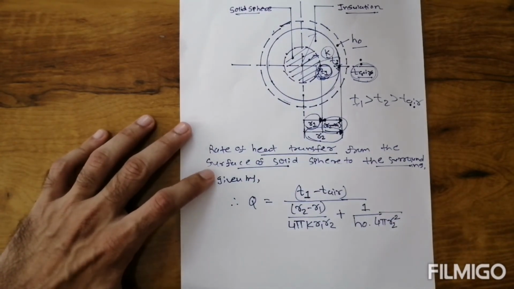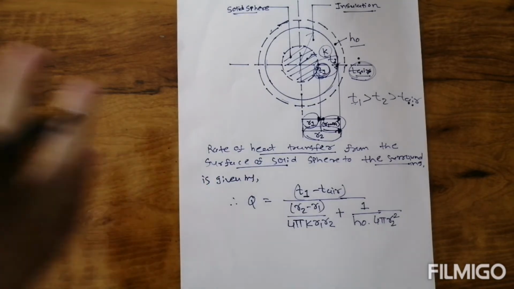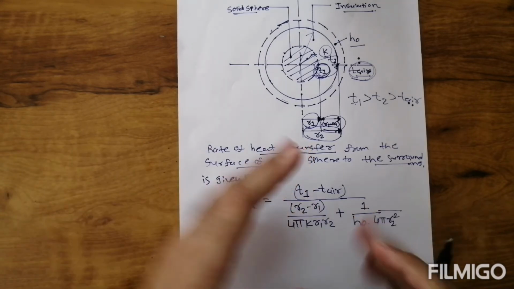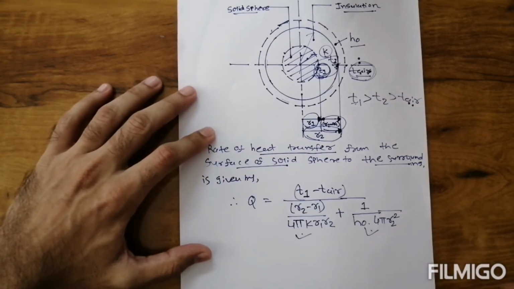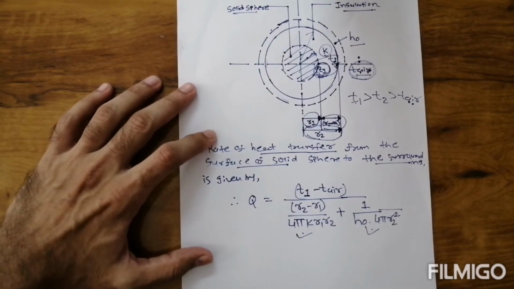Up to that it is the same. We already discussed this in the cylinder theory, and similarly we are going here. Only the resistance will be changed. Both the conduction and convection resistance, the process will be the same.